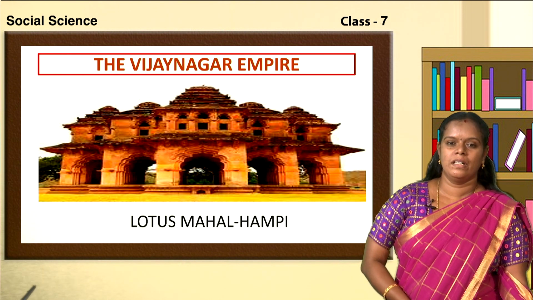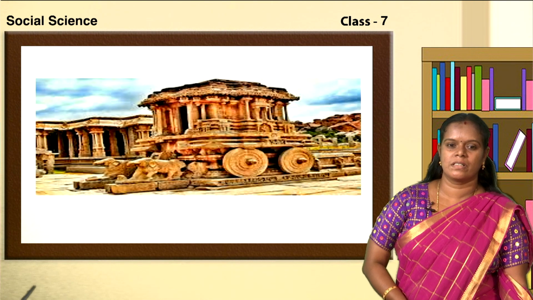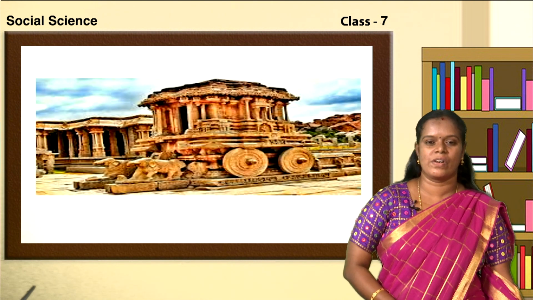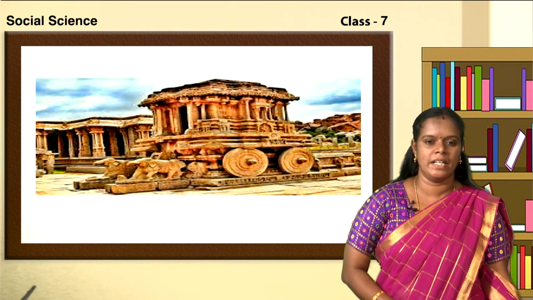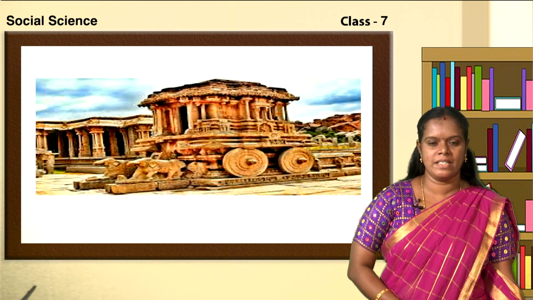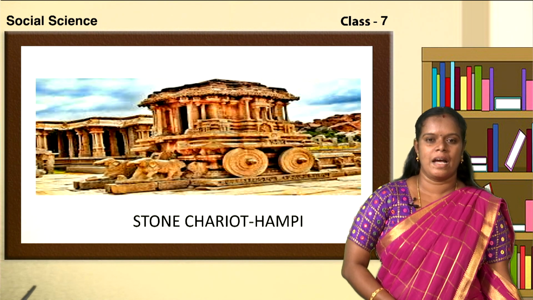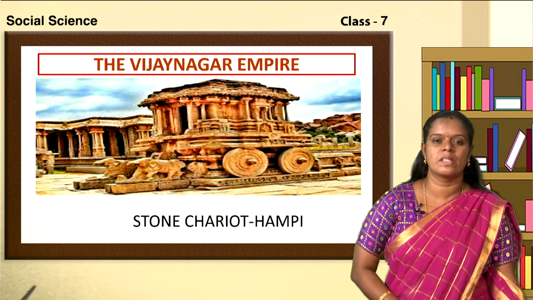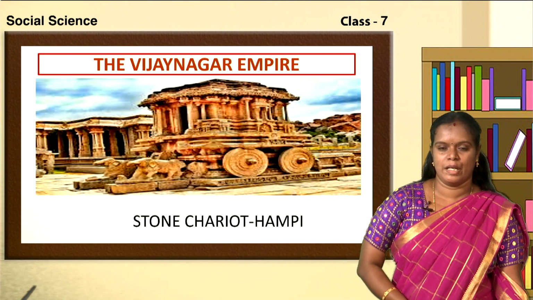Good. Now, look at this picture children. Yes. Can you guess it? Yes, you are right children. It is the stone chariot and it is situated at Hampi. And to whose period does it belong? Yes, again it belongs to the Vijayanagar Empire.